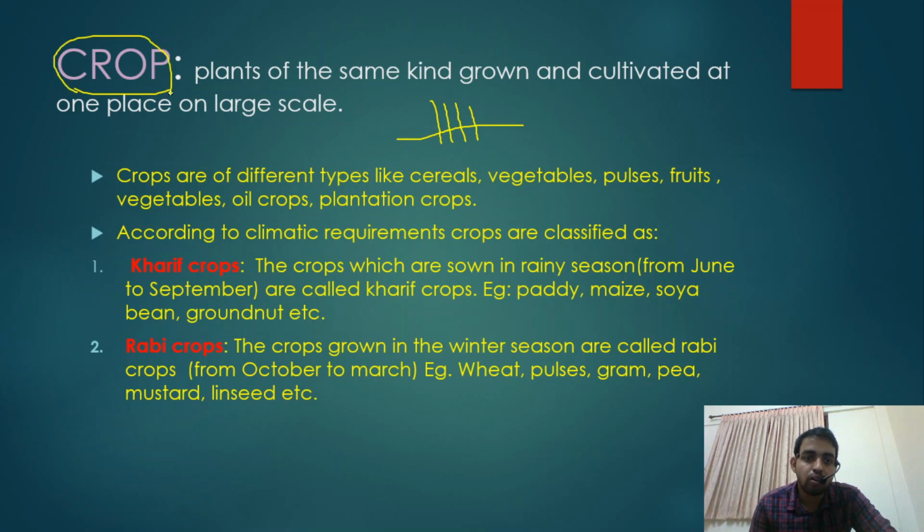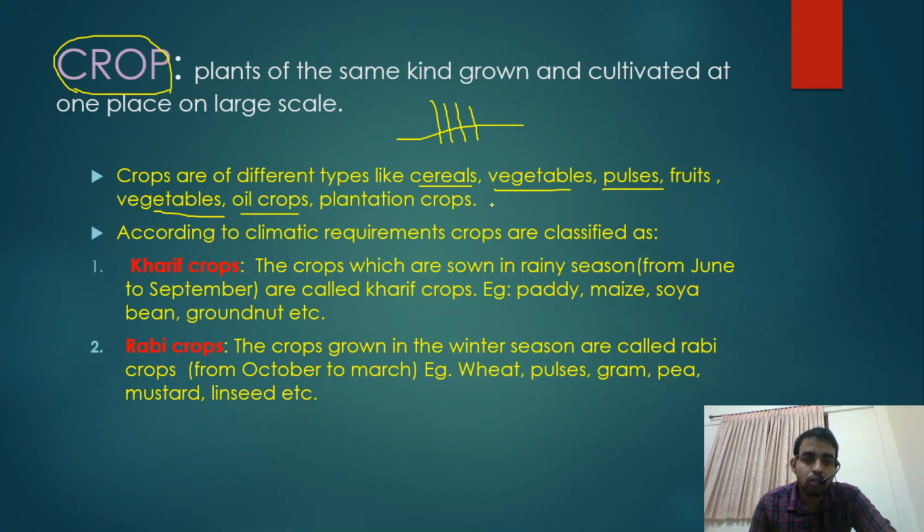Crops are of different types. There are cereals, like rice; vegetables; pulses, that means your dals; fruits; oil crops, your groundnuts, sunflower, etc.; and plantation crops.